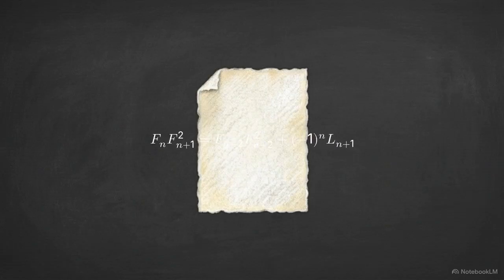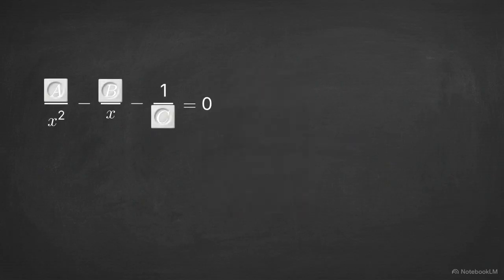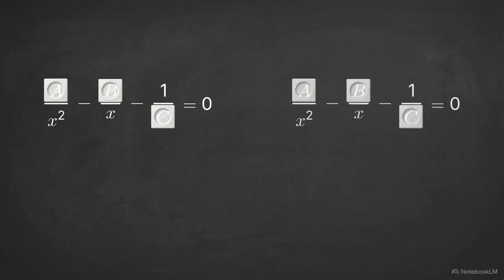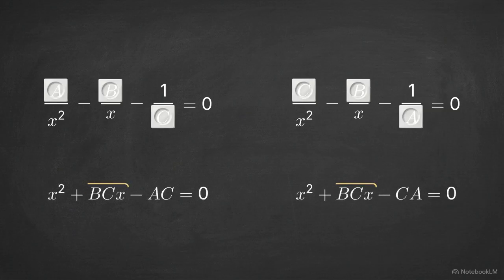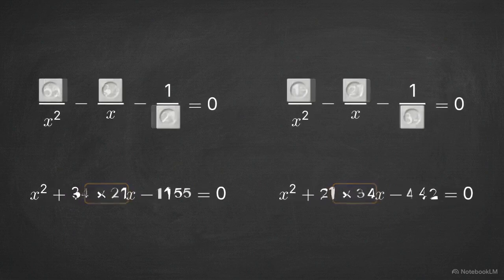We can use this identity to test the boundary swap theorem. A boundary swap occurs when we take two reciprocal quadratics and invert their outer coefficients, a and c. Using the Fibonacci values 13, 21, 34, and 55, we can construct two swapped equations. On the left, 55 and 21 are the outer coefficients. On the right, they are 13 and 34.